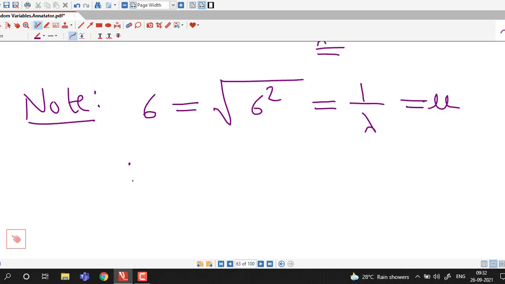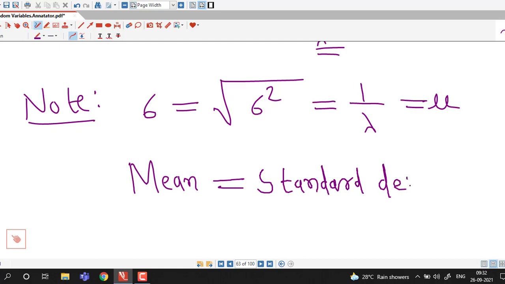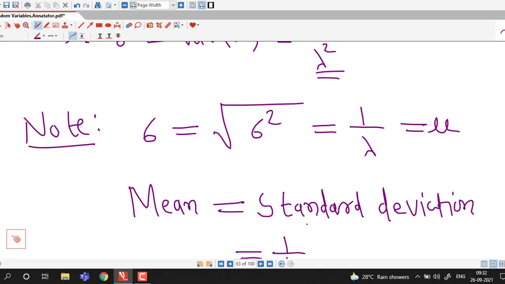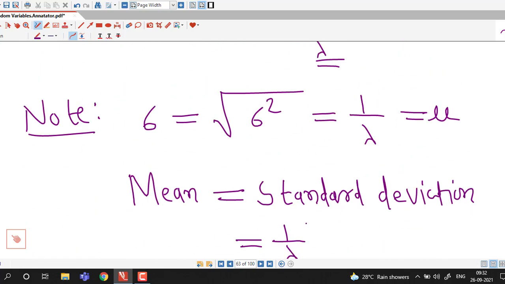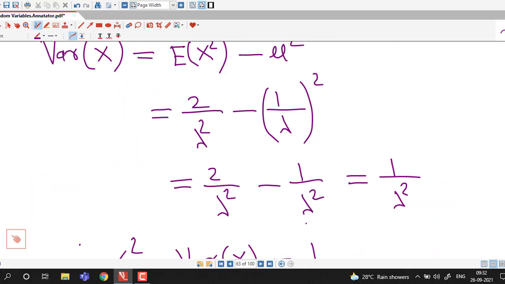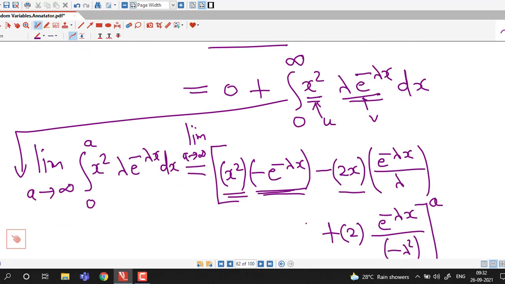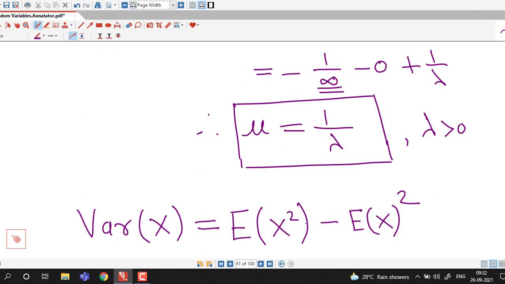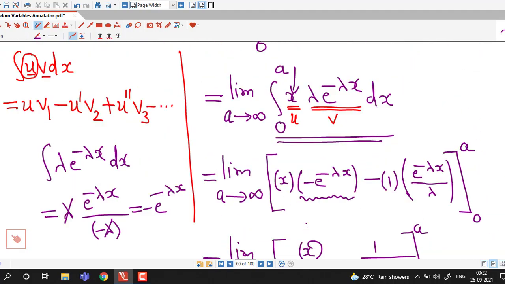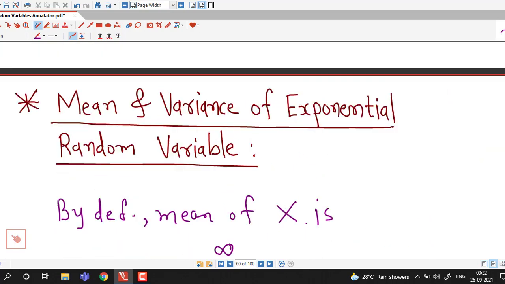So for exponential random variable, mean and standard deviation are equal, they are having same value, which is 1 over lambda, and variance is nothing but square of mean or square of standard deviation, in particular for exponential random variable. So in this way we can find out mean and variance of exponential random variable.